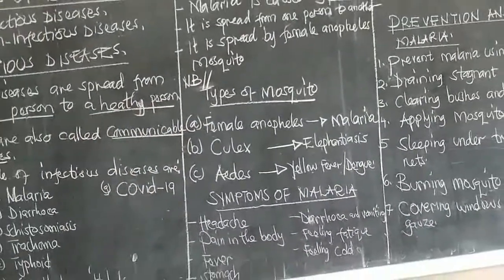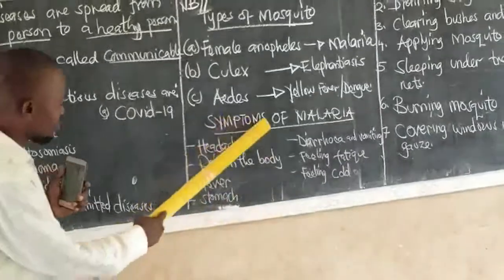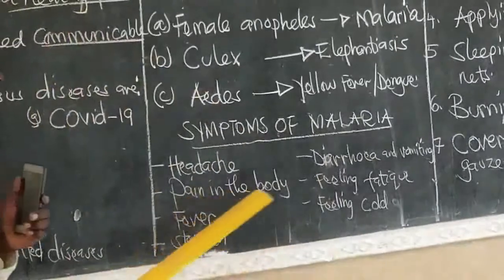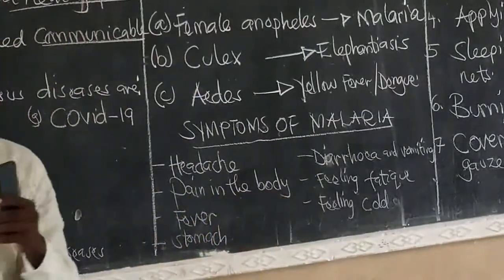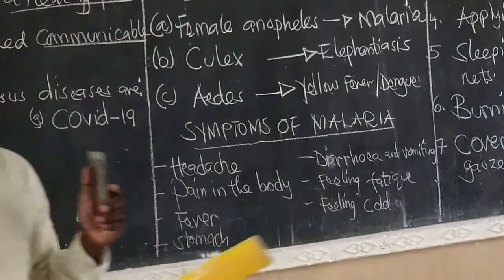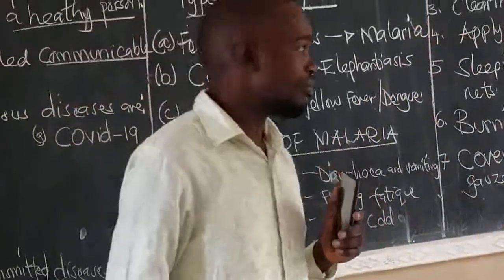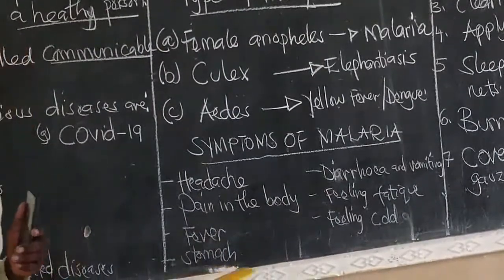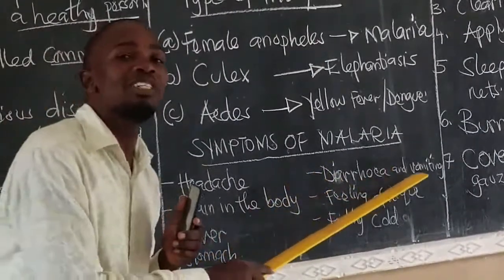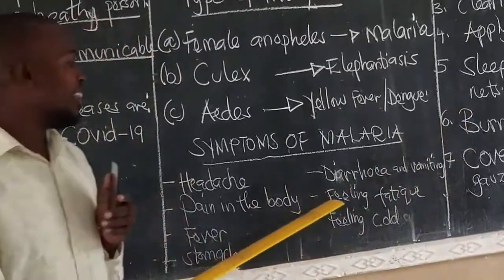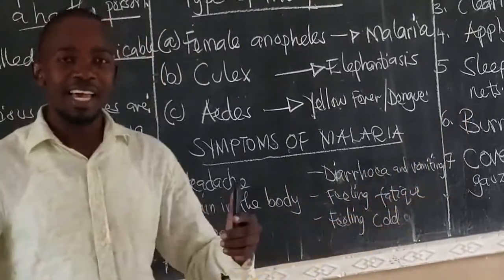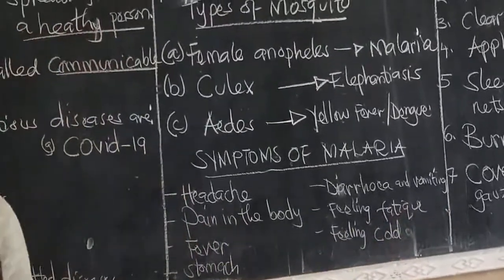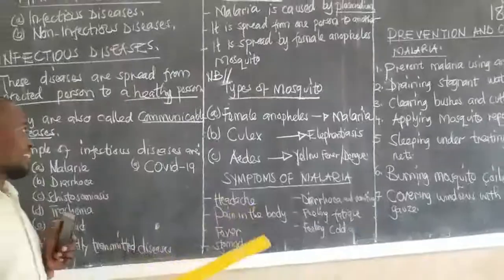What are the symptoms of malaria? Symptoms of malaria: headache, pain in the joints. A joint is a part or a point in the body where two or more bones meet. Fever, stomach, diarrhea, and vomiting. Feeling fatigue. Fatigue means tiredness. Feeling cold even when the sun is shining.